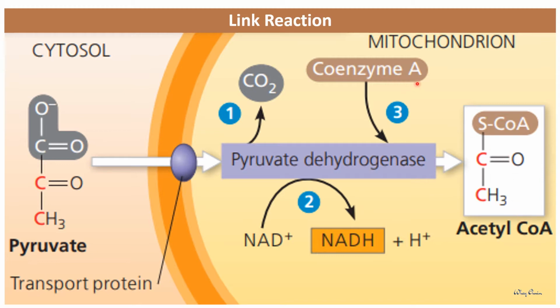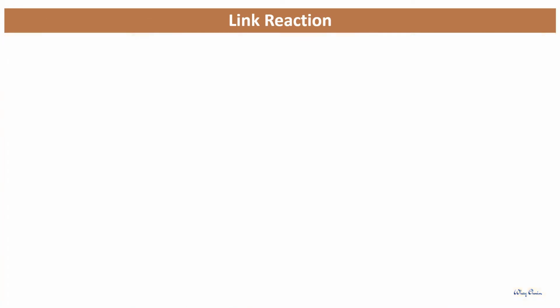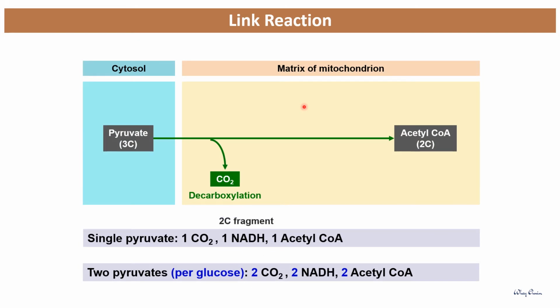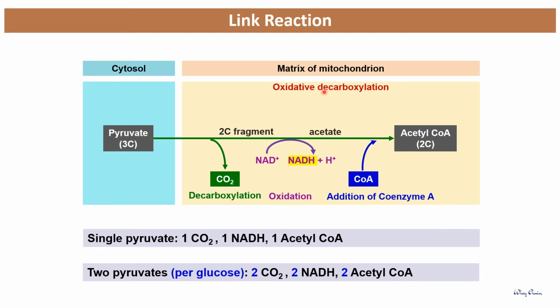In the last step, coenzyme A, which is a sulfur-containing compound, will attach to the oxidized two carbon fragment to form acetyl-CoA, which is a high energy molecule. This is why the Link reaction is also called oxidative decarboxylation, because it involves decarboxylation and oxidation.